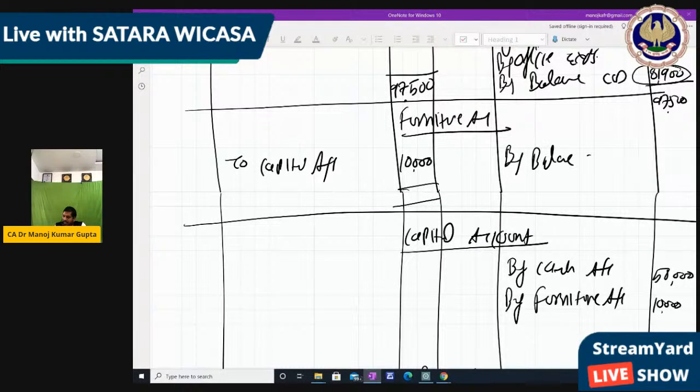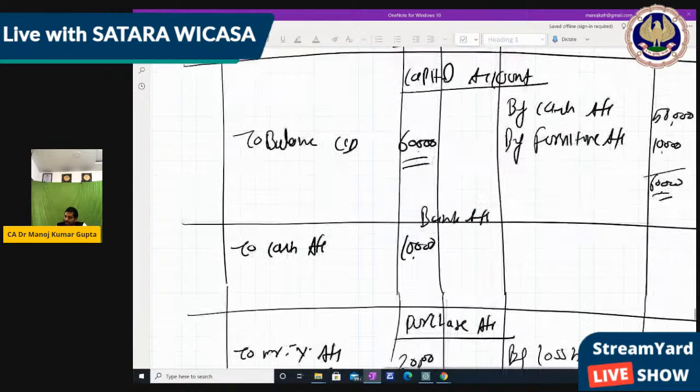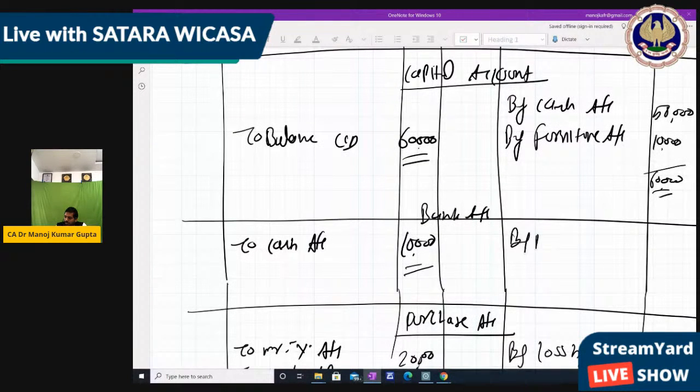Check. By balance carry down, furniture 10,000. Capital account, to balance carry down 60,000. Bank account, by balance carry down 10,000.